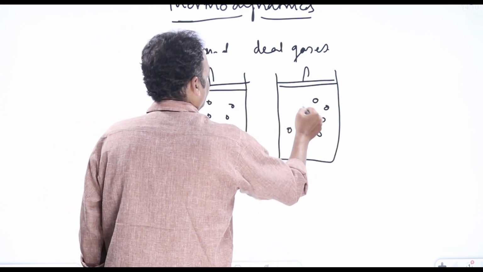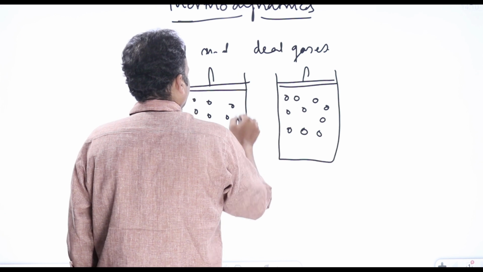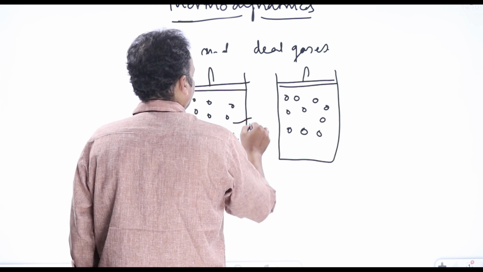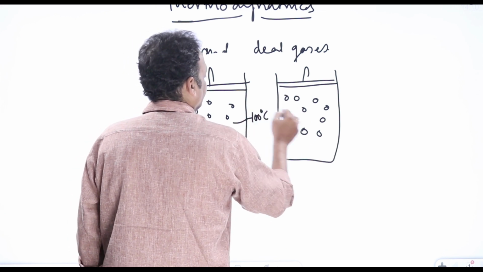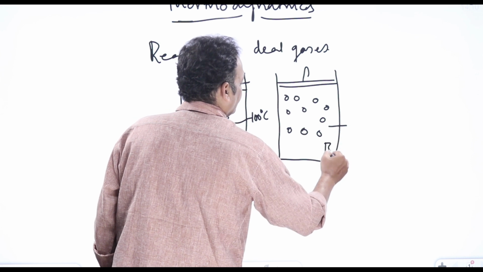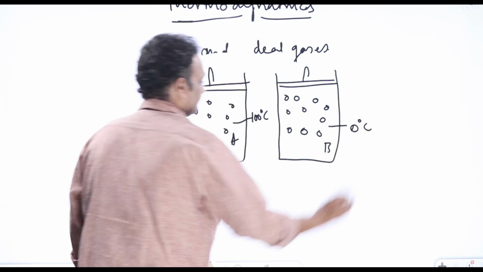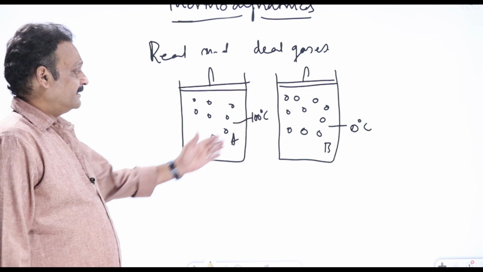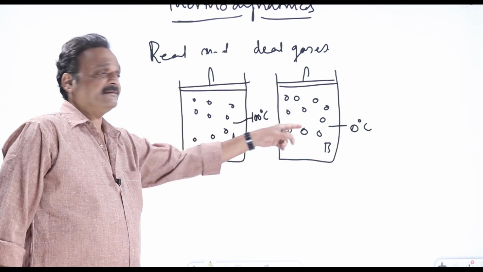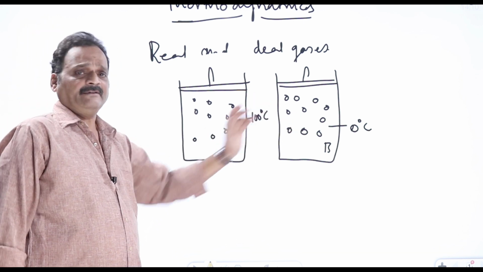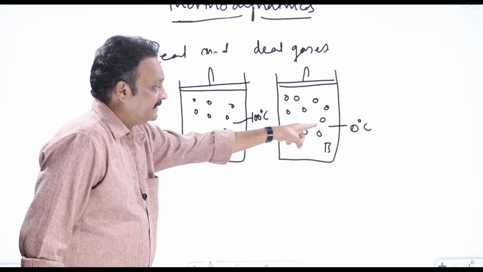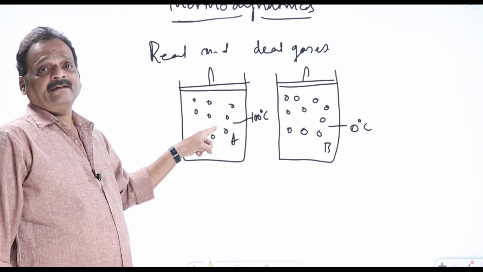One sample is at 100 degrees Celsius, let us call this sample A, and the other sample B is at 0 degrees Celsius, say. Both are oxygen or both are hydrogen, whatever it is.